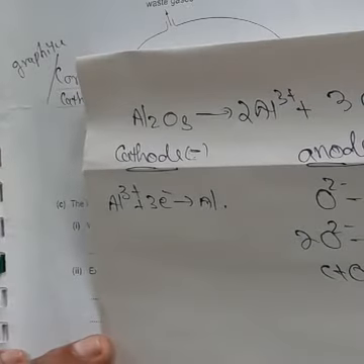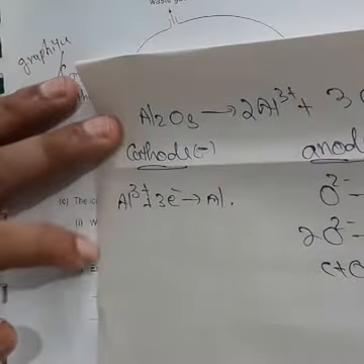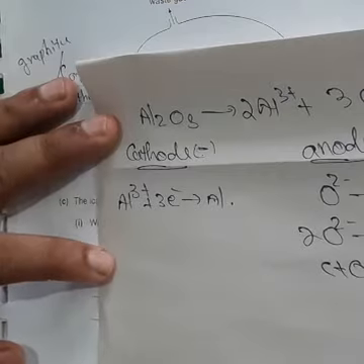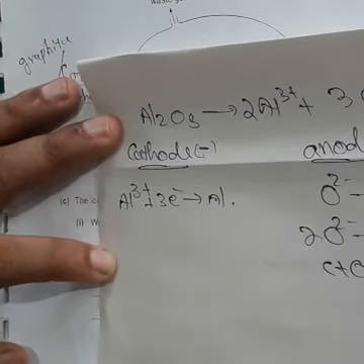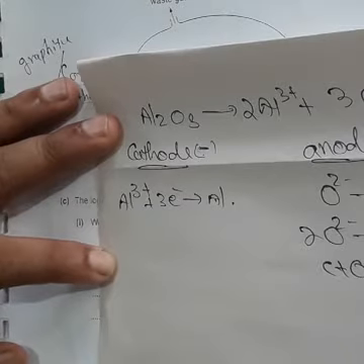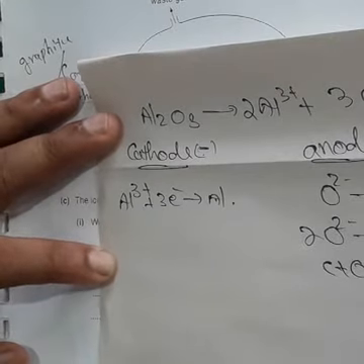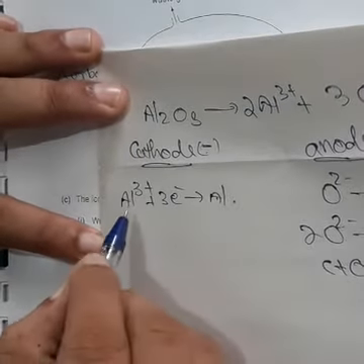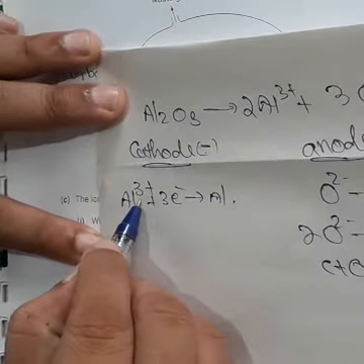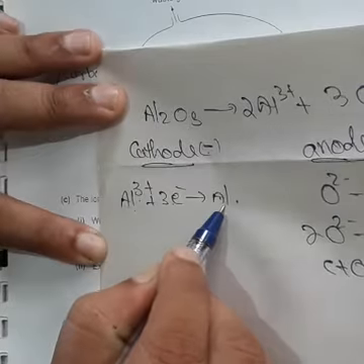So Al3+ comes towards the cathode. Al3+ gains electrons to give Al. You remember, reduction takes place at the cathode. Reduction means at the cathode it always gains electrons. Clear? You can remember very easily: here Al3+, so 3 electrons giving Al.